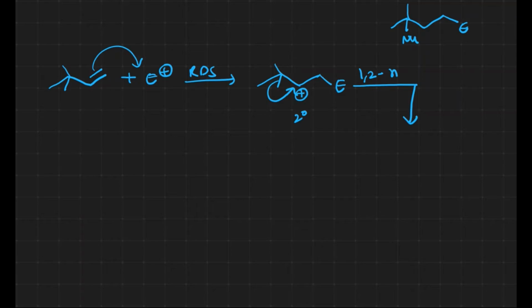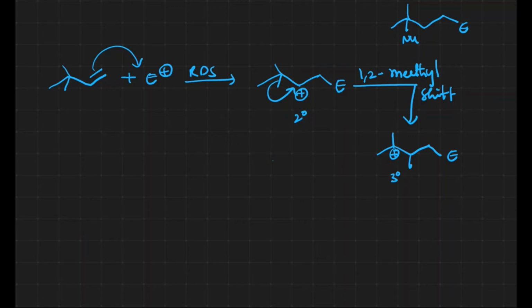A 1,2 methyl shift. When the methyl shift takes place, this is the methyl which is shifted, and this carbon gets the carbocation. Now we got a tertiary carbocation, which is more stable than the secondary carbocation, so we expect the rearrangement.